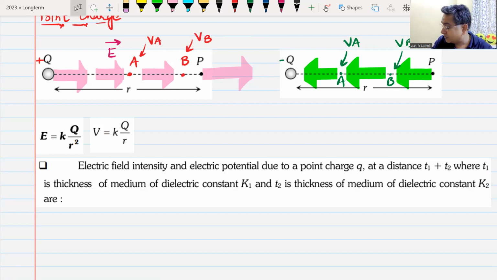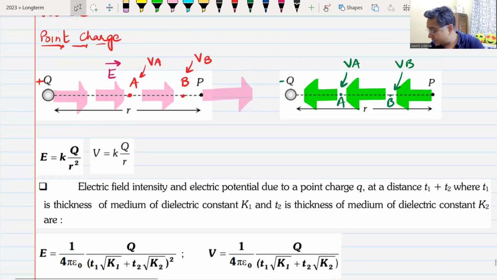Yes or no? So if the question is like this, the most difficult question, where the distance r is filled with two dielectrics, one dielectric with thickness T1, dielectric constant K1, other dielectric with thickness T2, dielectric constant K2. These are the formulae for potential and electric field.